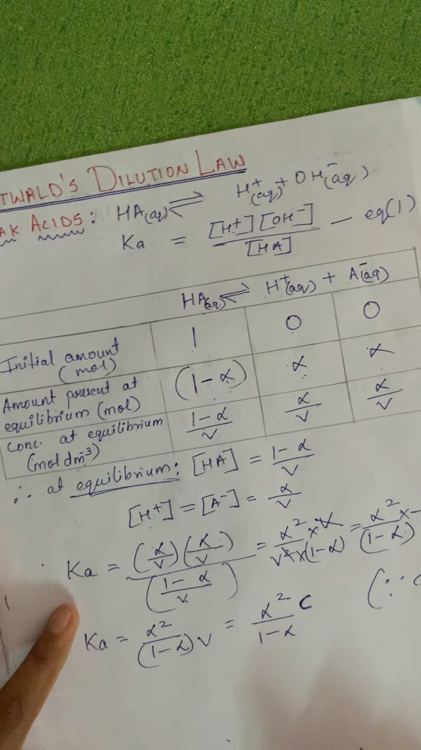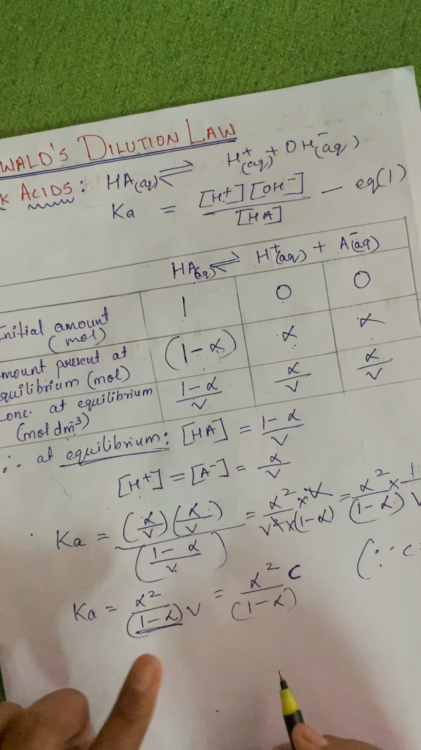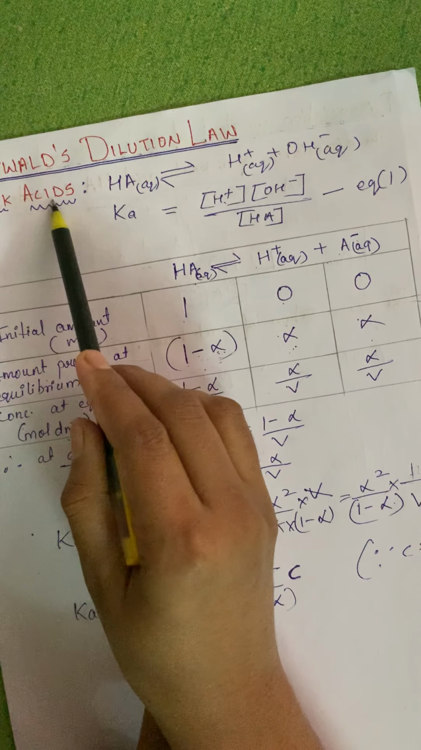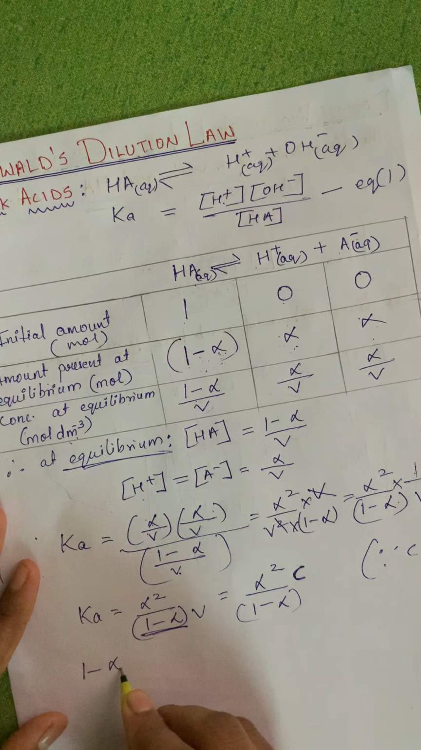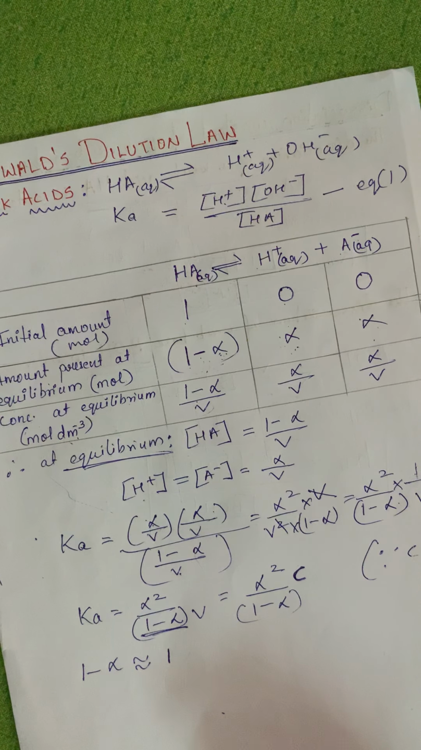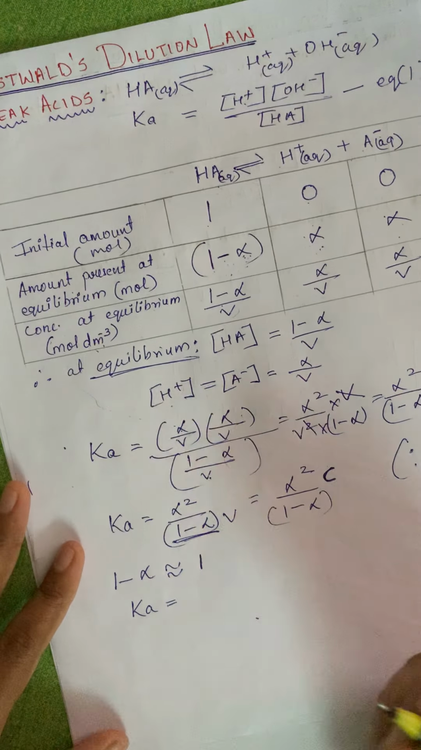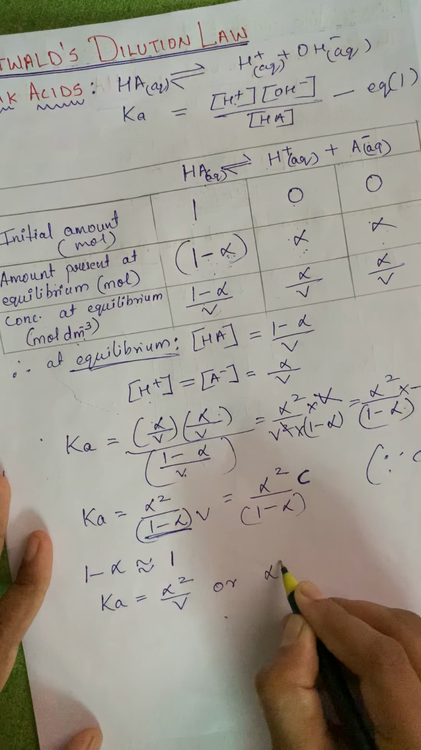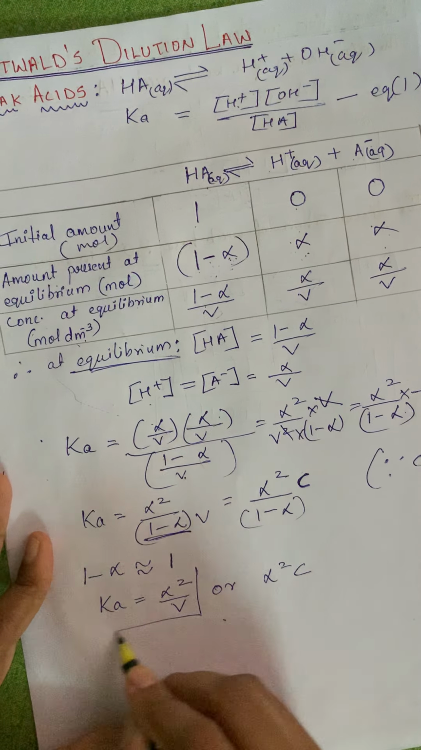Now since it is a weak acid, I can say 1 minus alpha, where alpha is nothing but the degree of dissociation, how much is getting dissociated. Since it is a weak acid, the dissociation will be very small. So I can say 1 minus alpha is approximately equal to 1. Therefore, Ka is nothing but alpha square upon V, or it is nothing but alpha square C. These are the two equations which you have to understand.